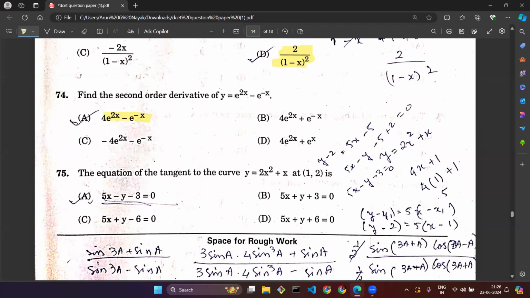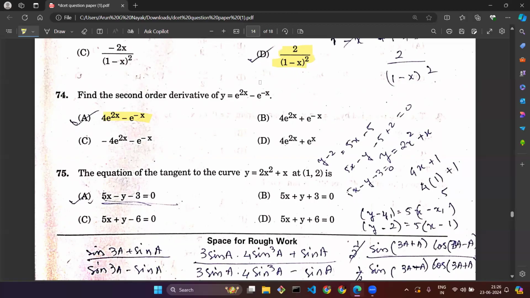Or you can guess, like e raised to 2x. The first derivative would be 2 into e raised to 2x. The second derivative would be 4 into e raised to 2x. So the option C got eliminated. So the answer is beginning with 4 into e raised to 2x. Then minus e raised to minus x.